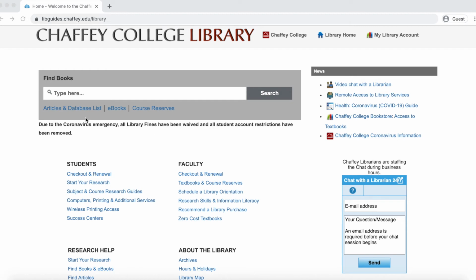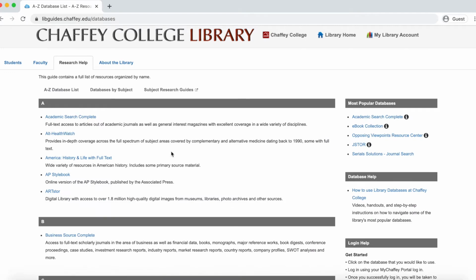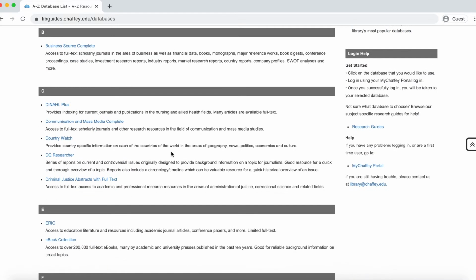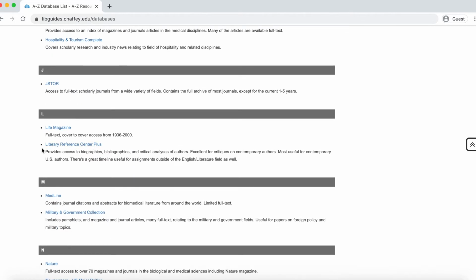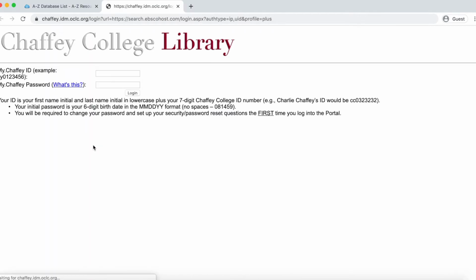To access Literary Reference Center, click the Articles and Databases link. Then scroll down to find Literary Reference Center. Enter your MindChafee portal information to access the database.